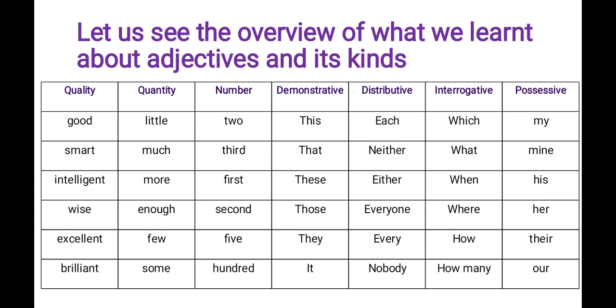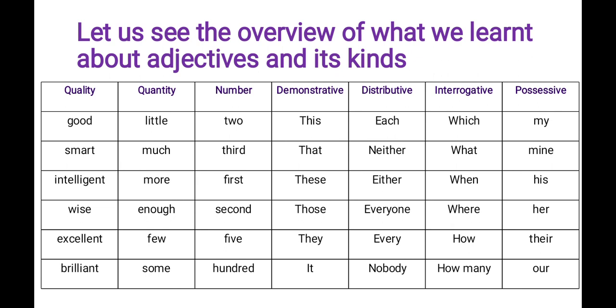Next, demonstrative adjective. Words that point out a person, thing or animal are called demonstrative adjectives. அது தமிழில் சுட்டு பெயர் உரிச்சொல் அப்படின்னு நம்ம சொல்லலாம். இதுக்கு எக்ஸாம்பிள்: this, that, these, those, they, it.